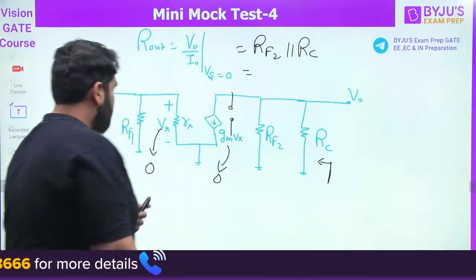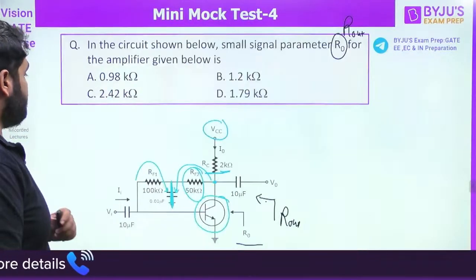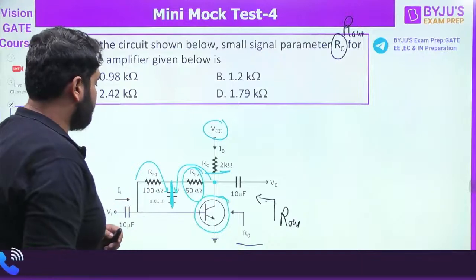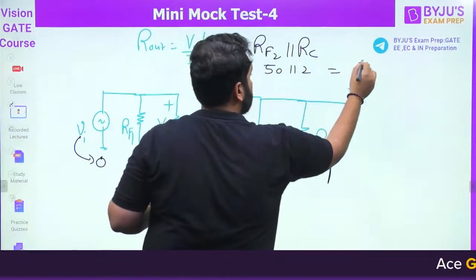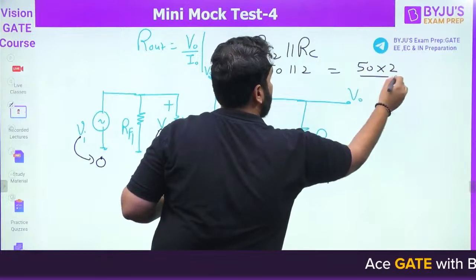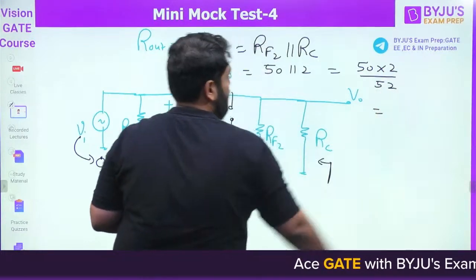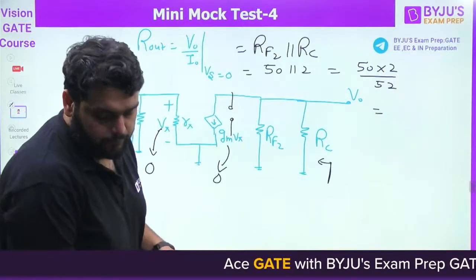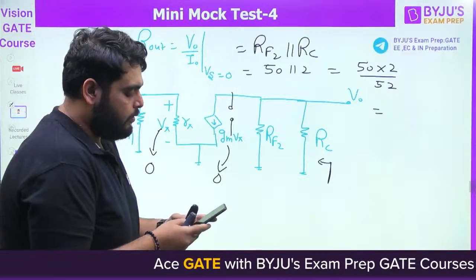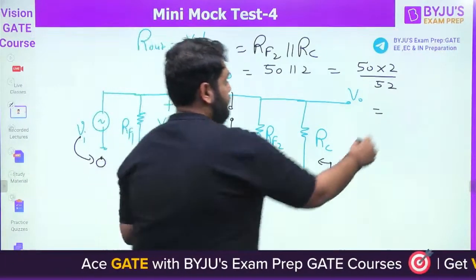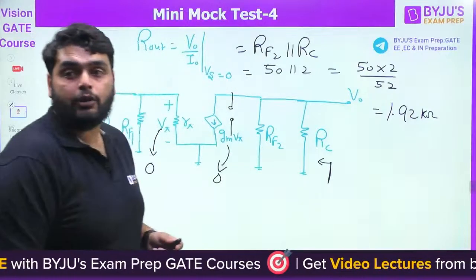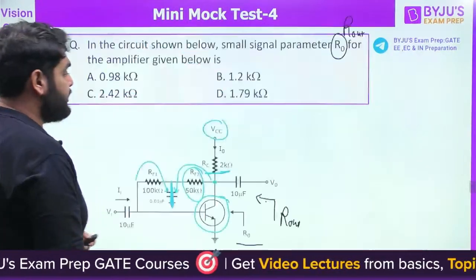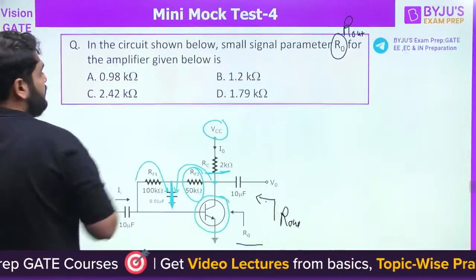So RF2 is how much? It is 50 kilo ohm, and RC is 2 kilo ohm. So 50 parallel to 2. How much will you get? 50 multiplied by 2 divided by 52, so 100 by 52 we will get. Let me check. 1.92 kilo ohm we will get. Simple question, right? Just the AC model you need to understand.